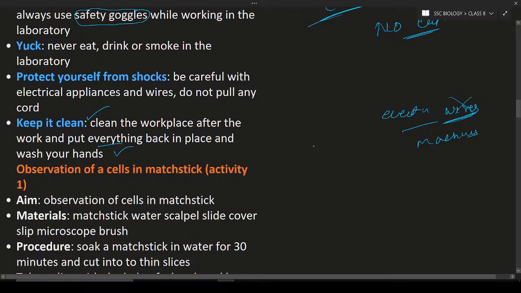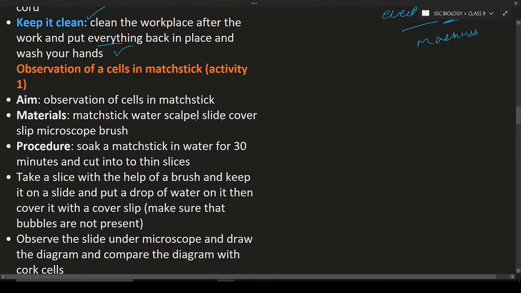So you can observe a matchstick with the help of a microscope. Our aim is to observe the cells in a matchstick. Materials required are matchstick, water, scalpel, slide, cover slip, etc. So these are all the things that are necessary for this experiment. So, the procedure. What is the procedure?